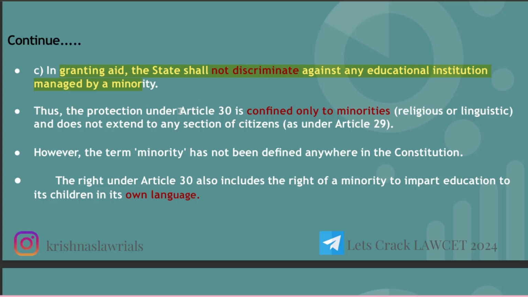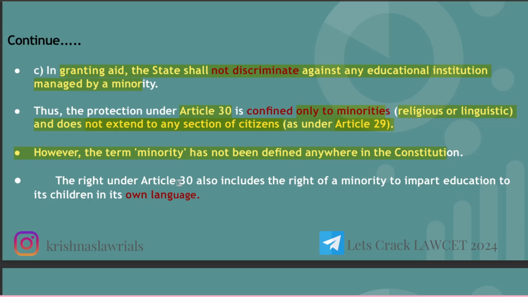So Article 30 protects the right of only minorities and not all citizens. As we saw in Article 29, it doesn't matter even if a majority claims the right to safeguard their culture or language, they have the right under Article 29. But in Article 30, it is specifically mentioned that it is only for minorities, whether religious or linguistic. However, the term minority has not been defined anywhere in the Constitution. There is no particular definition of minorities.